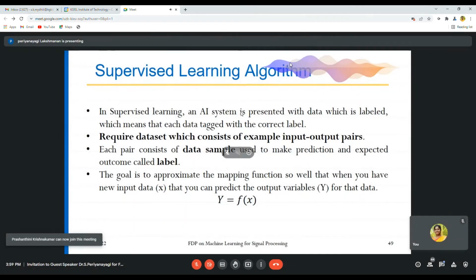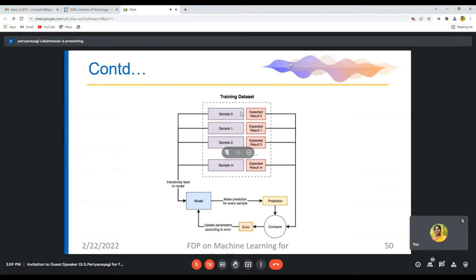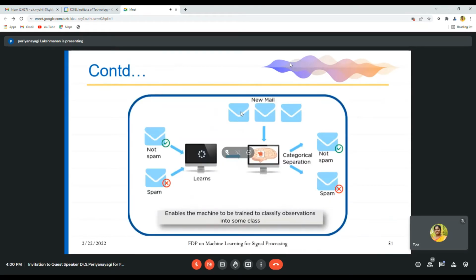As I already told, we'll be training the model, we'll be giving an input, and it should predict. The apple example I told, no: apple, orange, grapes, banana. If you give an apple, it should predict it is an apple. So this is the supervised learning model. I already told about this spam folder and not a spam folder. Machine learning algorithms will categorize whenever a new mail is arriving, whether to put it in the spam folder or not.